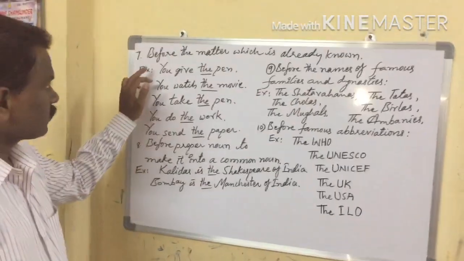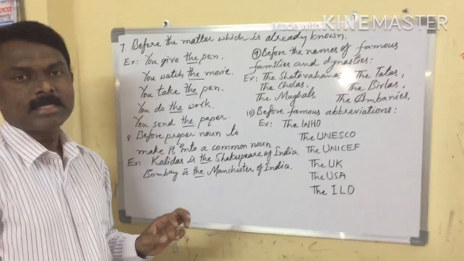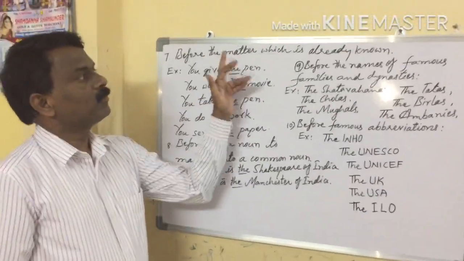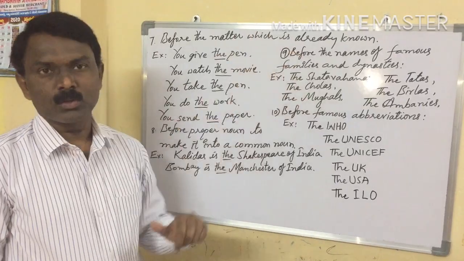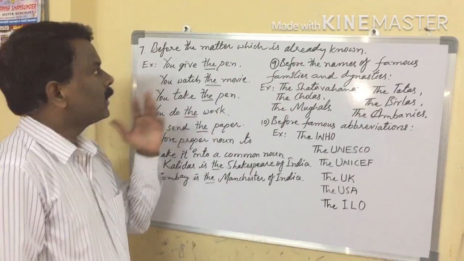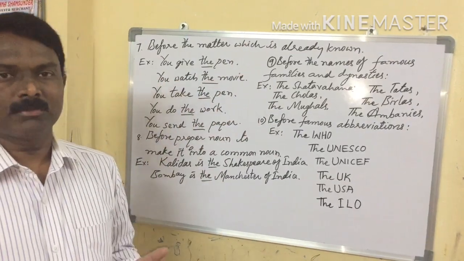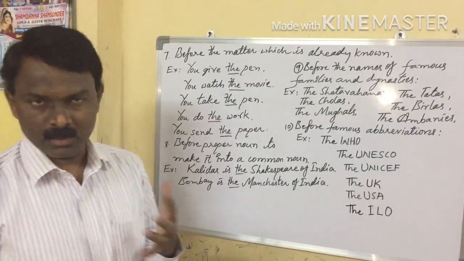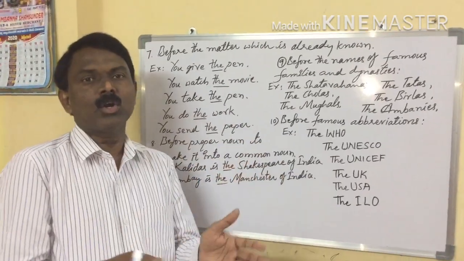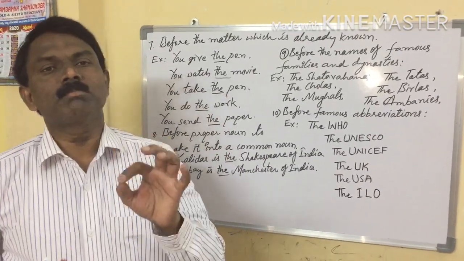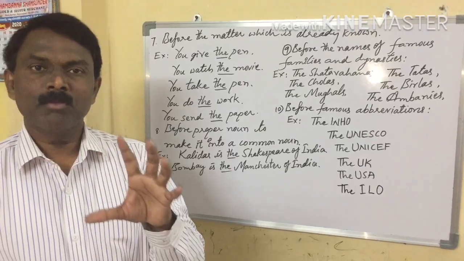Okay, here let us see the seventh point for the article: before the matter which is already known or referred. So after discussing for a while on anybody or anything, when we want to say about that, we can simply use the article before that matter.